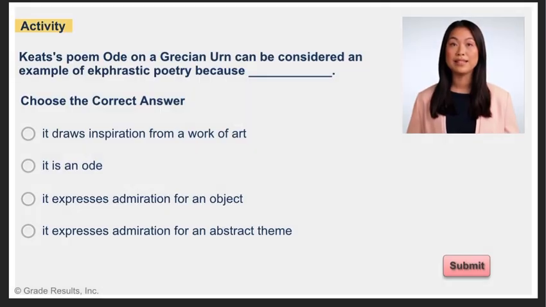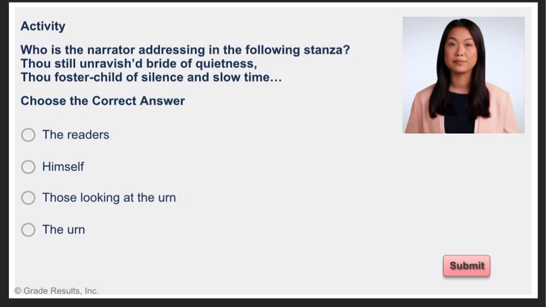Here is an activity. Keats's poem Ode on a Grecian Urn can be considered an example of ekphrastic poetry because blank. Choose the correct answer. Here is an activity. Who is the narrator addressing in the following stanza? Thou still unravished bride of quietness. Thou foster child of silence and slow time. Choose the correct answer.